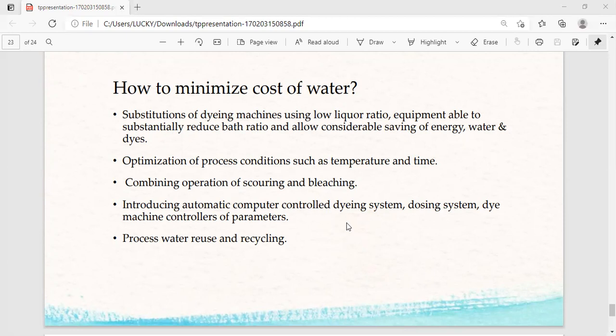Optimization of process conditions such as temperature and time. Combining operations of scouring and bleaching. Introducing automatic computer controlled dyeing systems, dosing systems, dimension control of parameters, process water reuse and recycling.